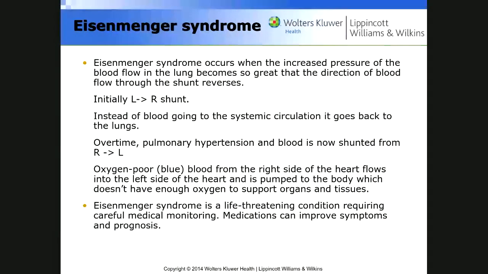But it tells you the same thing that I discussed with you already, which is a congenital defect, a left to right shunt, that later becomes a right to left shunt because the right ventricular wall is thicker than normal.